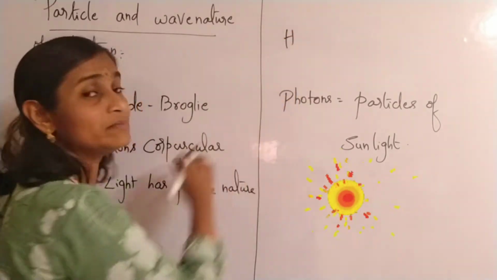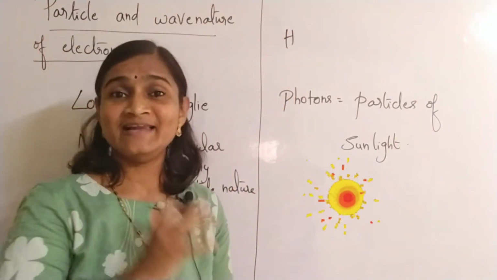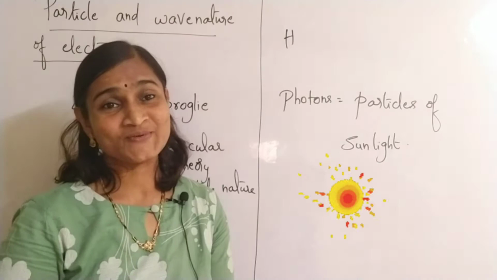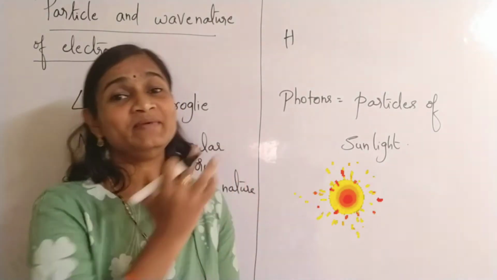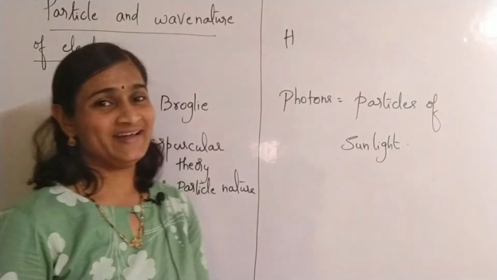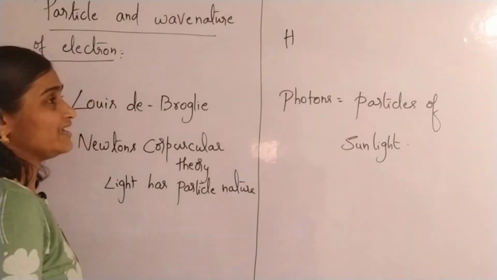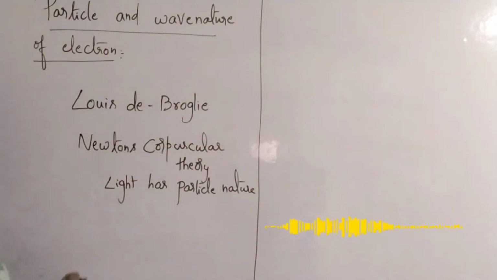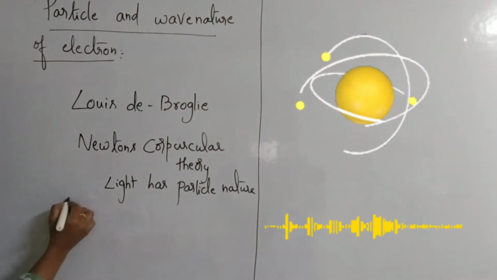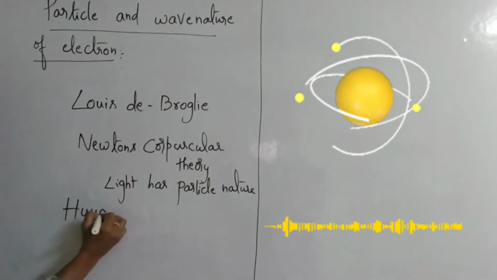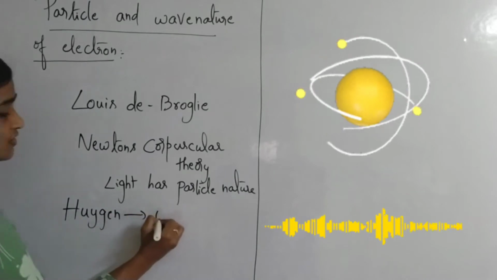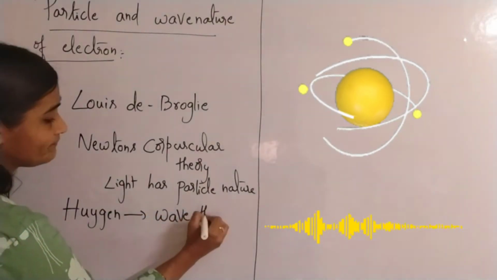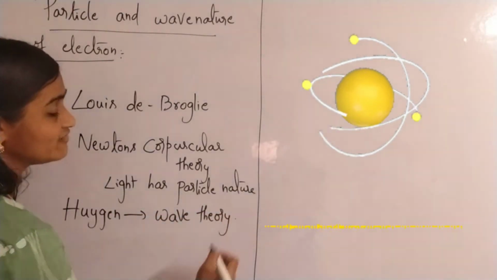Later, another scientist named Huygens. I am just randomly writing down all these things, and I'll make you write the notes also. While explaining, we'll be writing some things on the board. Huygens proposed wave theory for light. Light is having what? Wave nature.